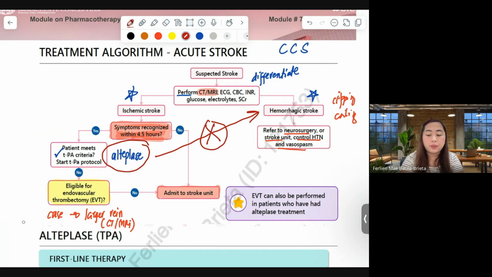That is why it is very important to perform a CT scan and MRI first to differentiate the two, so that we will not make the mistake of giving Alteplase to a patient experiencing hemorrhagic stroke.